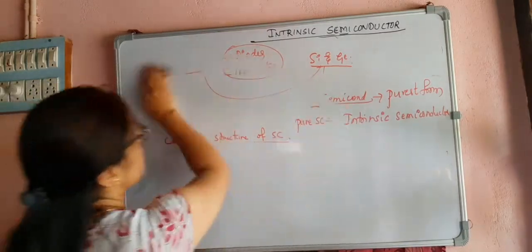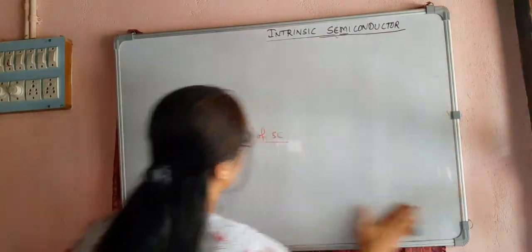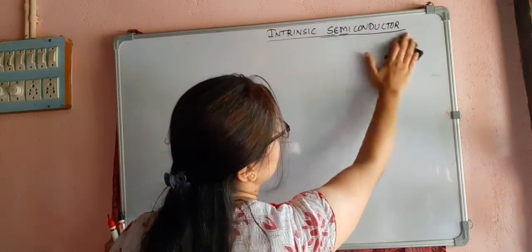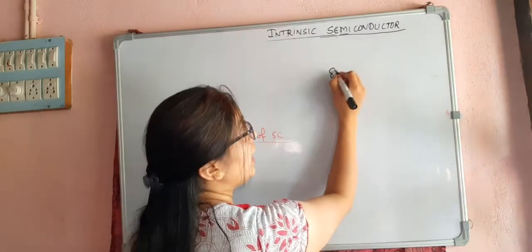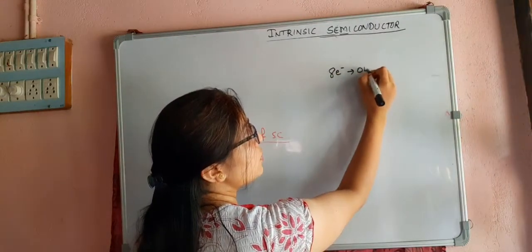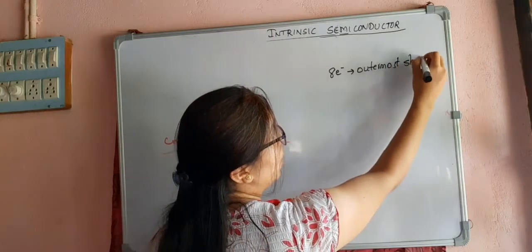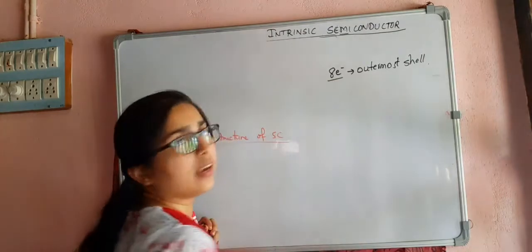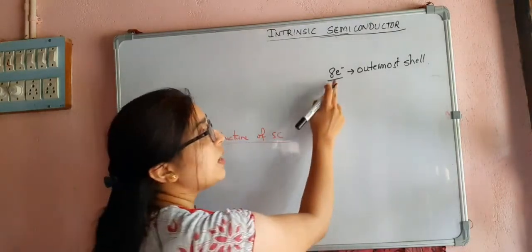Crystal structure of semiconductor. An atom, when it forms a bond with the neighboring atoms, tries to acquire 8 electrons in its outermost shell or orbit. The outermost shell cannot have more than 8 electrons, so the maximum number of electrons in the outermost orbit is 8.